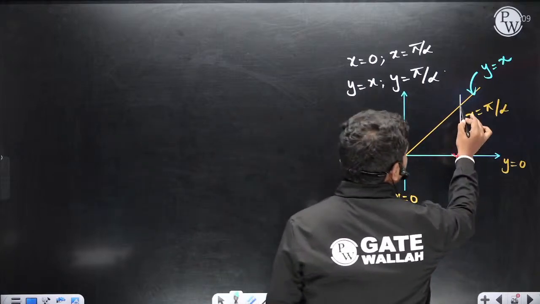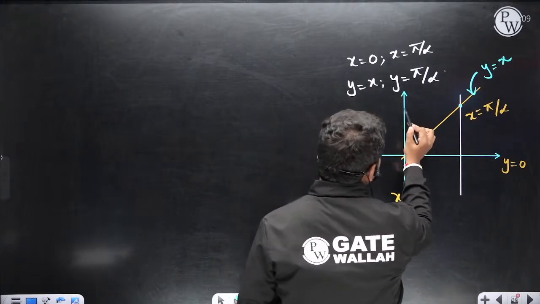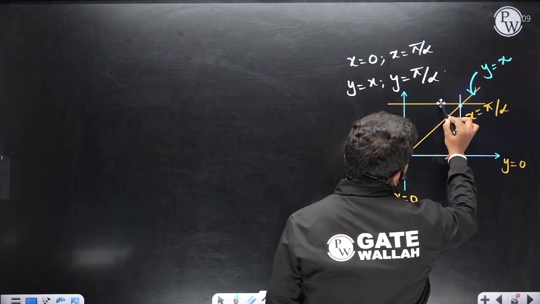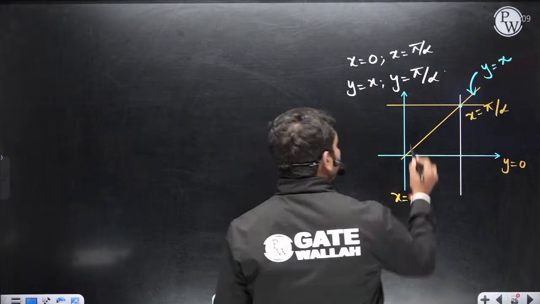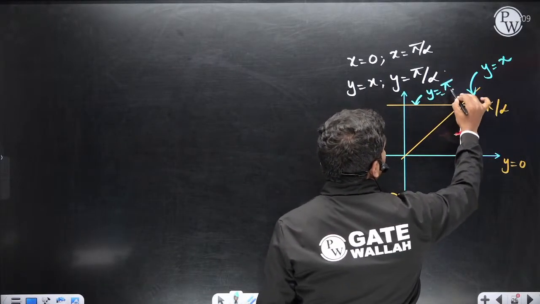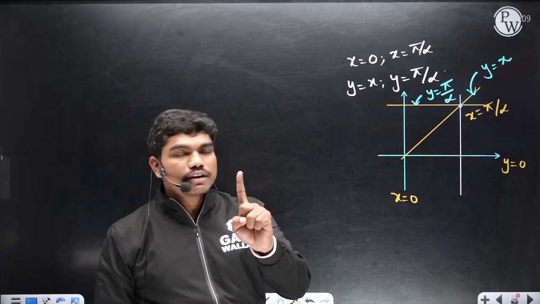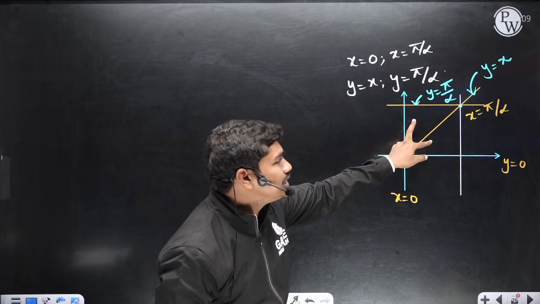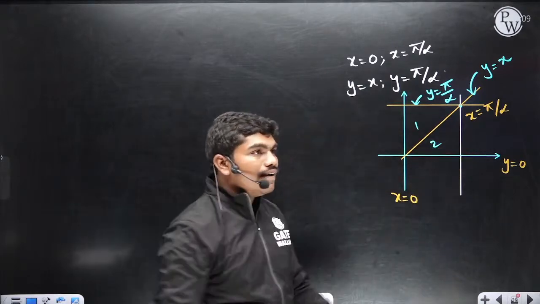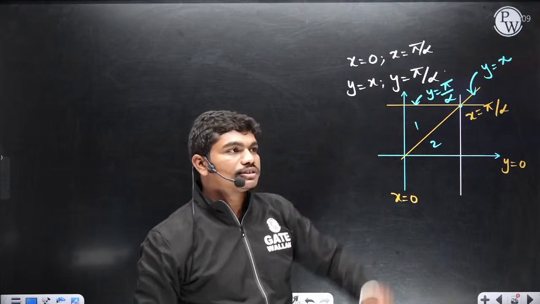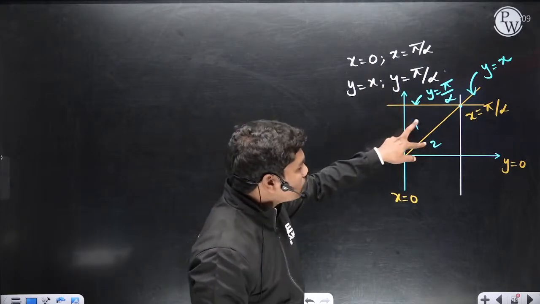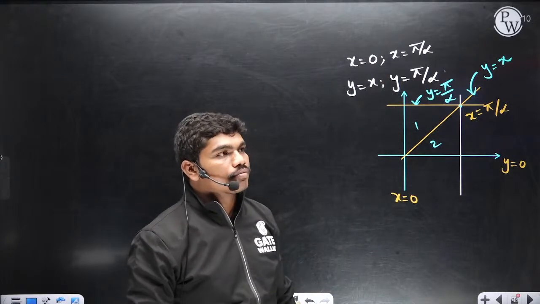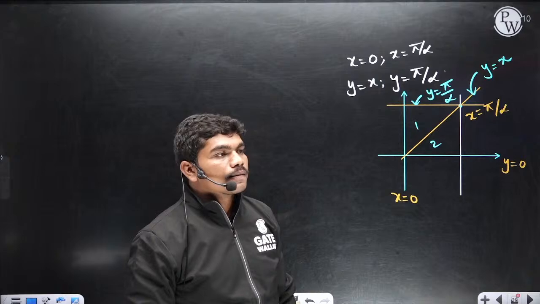So y is equal to pi by alpha will pass through this point, yes or no? Because this is the intersection of y is equal to x and y is equal to pi by alpha. Now I'll ask you one very important question, try to answer this carefully. You have two regions which are closed. Out of these two regions, 1 and 2, which is the actual region bounded by these four curves? Tell me, 1 or 2?